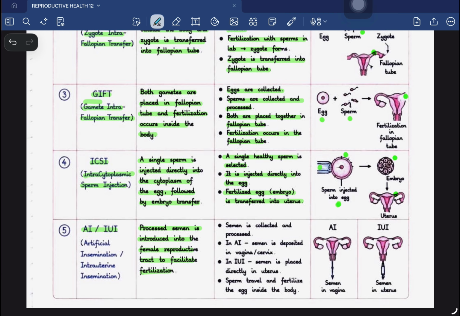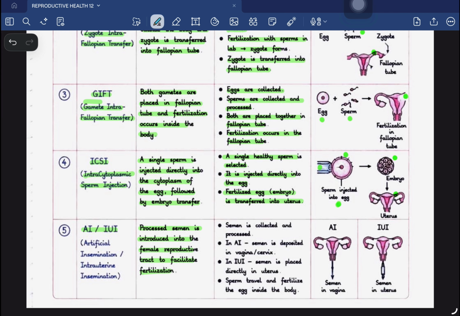Semen is collected from the father and then it is processed. Certain nutrients, certain important medicines are added to it to make sure that the semen contains viable, correctly moving, correctly shaped sperms. Then they are injected or introduced into the female reproductive tract to facilitate the process of fertilization inside the mother's body.